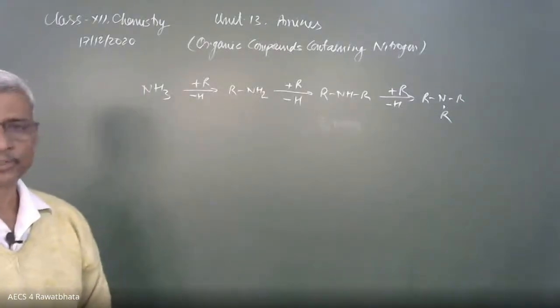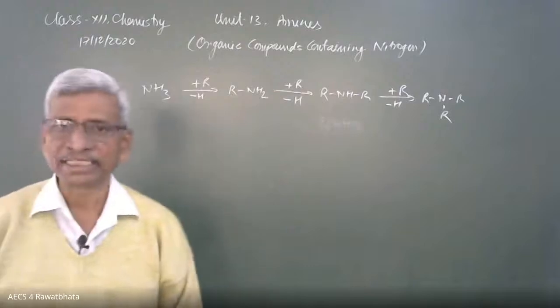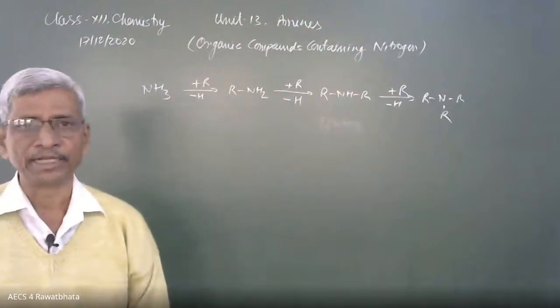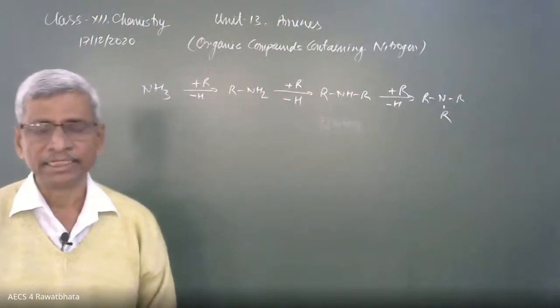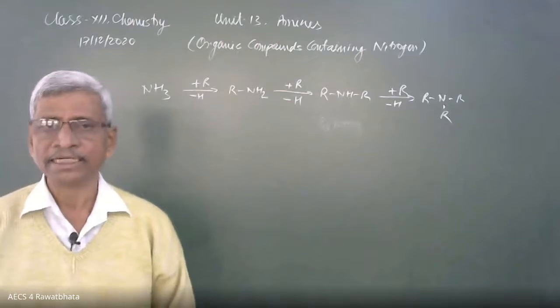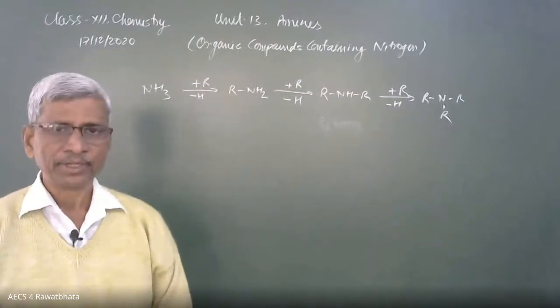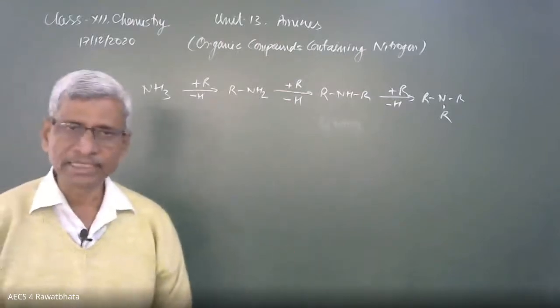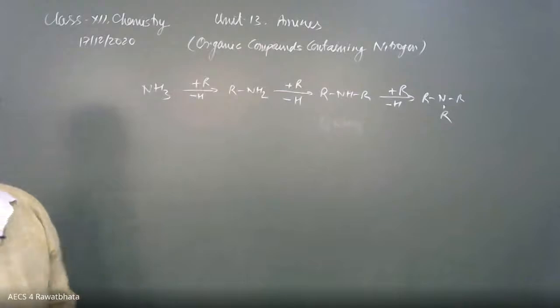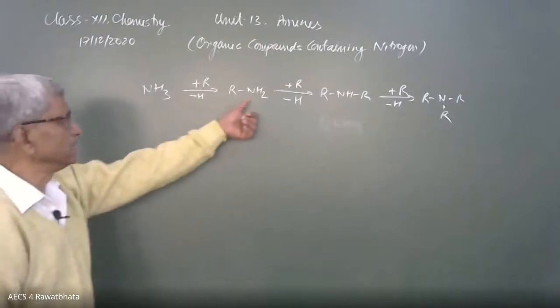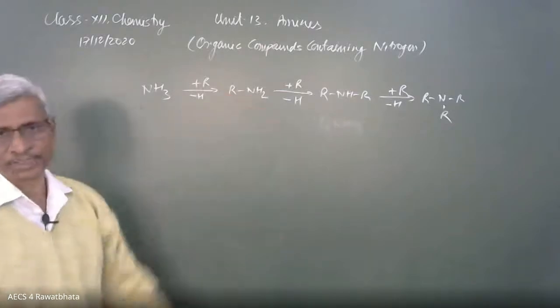In earlier compounds, the carbon atom decides the degree, like for haloalkanes and alcohols. But here, the degree of amines is decided by the nitrogen, because nitrogen has the facility to join with alkyl groups.